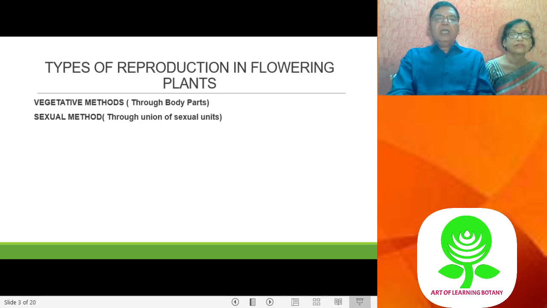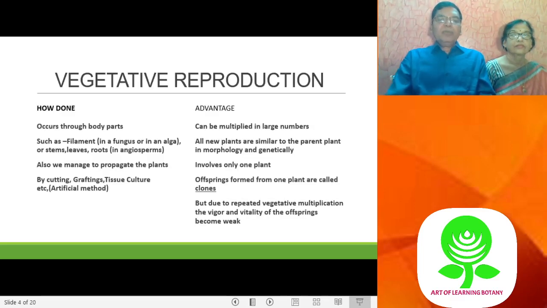The vegetative propagation is through the body parts, as I have told you, and the stem, the leaves, the roots are involved; they are modified for the purpose. And we can also manage the vegetative propagation by grafting, cutting, and tissue culture. In tissue culture, we can produce a large number of plantlets, and that can be planted.